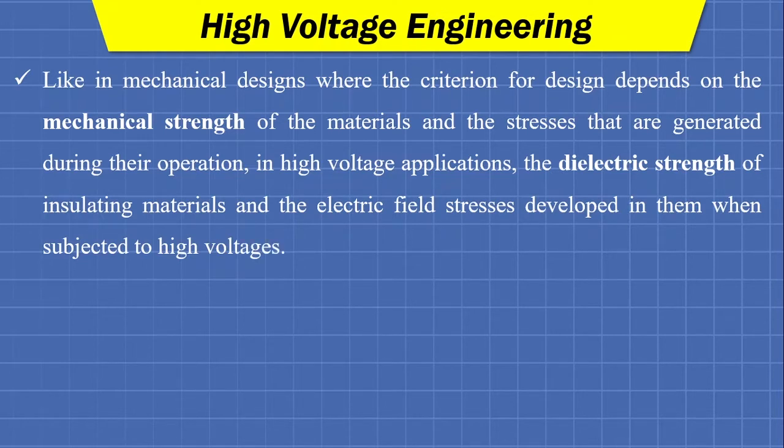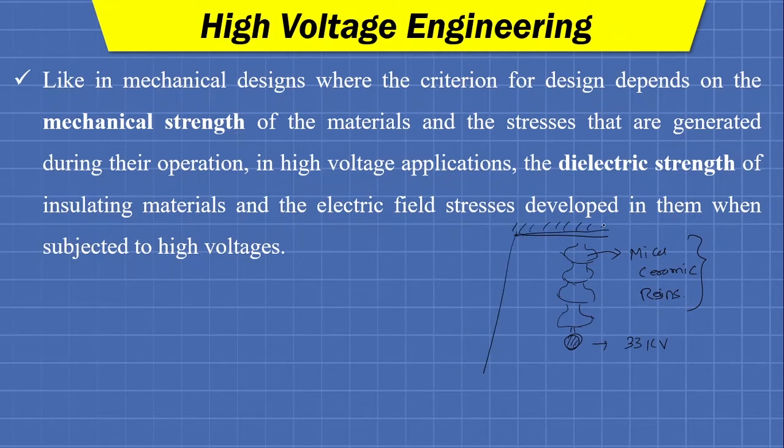So if someone is going to design a simple suspension type insulator, fine, what will be the thing? He must look after the strength of this material, either it will be mica or ceramic or resins if it is a modern insulator, fine. He must look after the strength of this material, as well as whenever this suspension type insulator is in operation. So here is a conductor, let us say we have a 33 kV line over here, fine. This is the cross arm and this is the tower body.